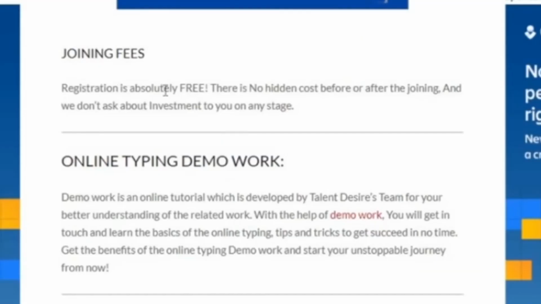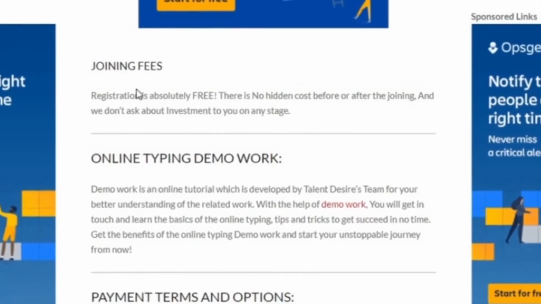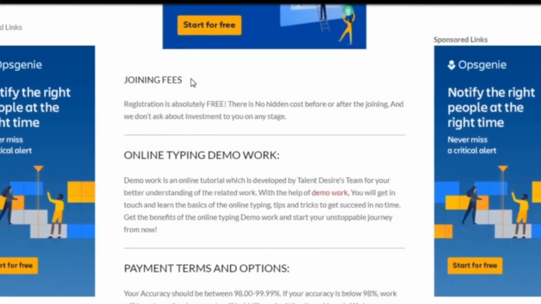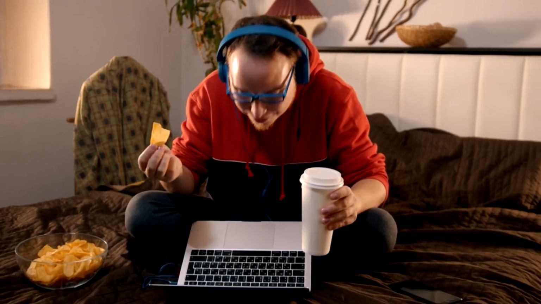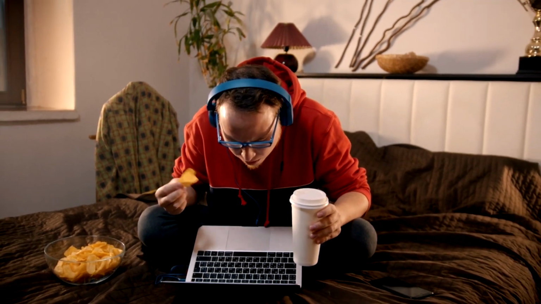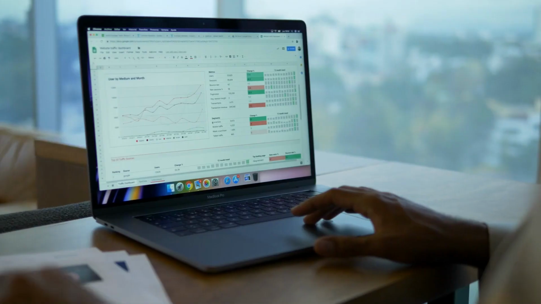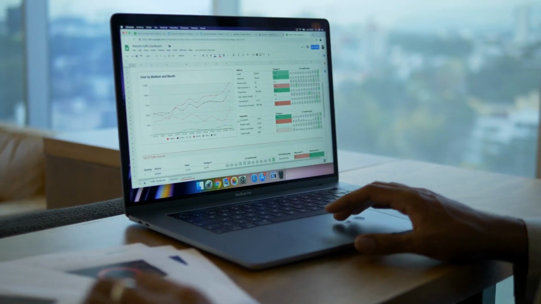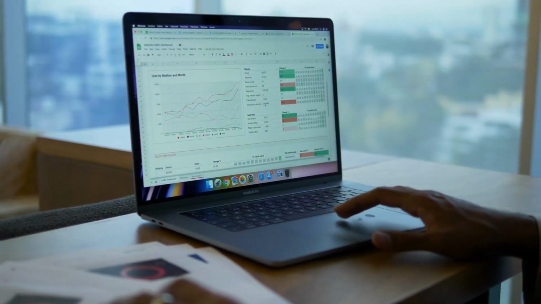Now, as far as the joining fees go, registration is always free. There's nothing hidden about that. There are no hidden cards, no hidden terms. Nothing. And we're never going to ask you for any type of investments.